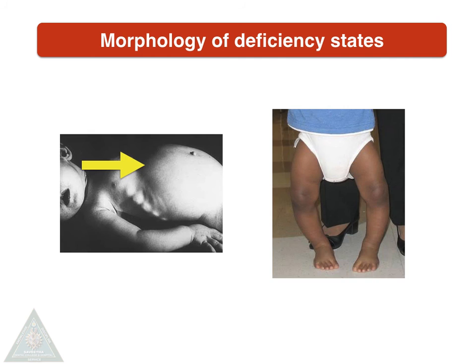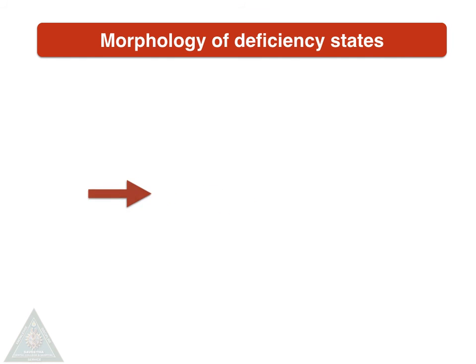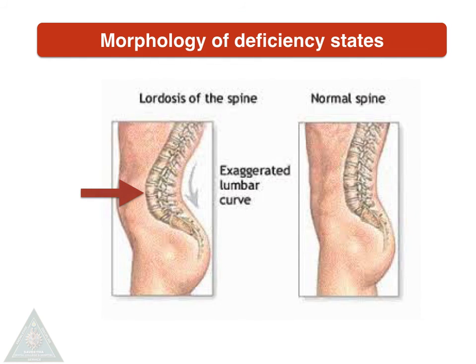It can also cause the Harrison groove due to the retraction of diaphragm, and bowed legs due to the inability of the inadequately mineralized bone to support the weight of the kid. It can also result in lordosis. The deficiency states in adults.